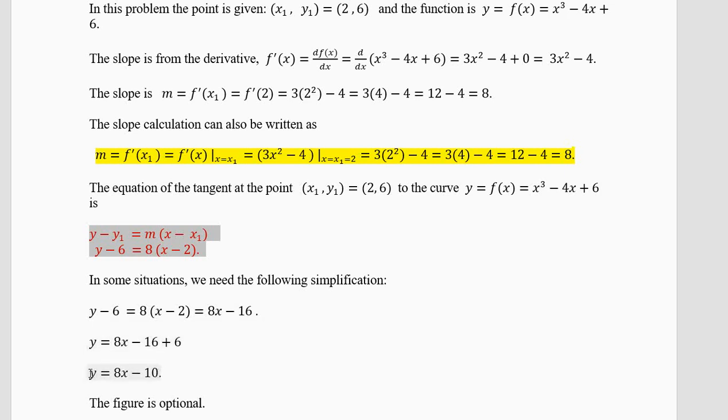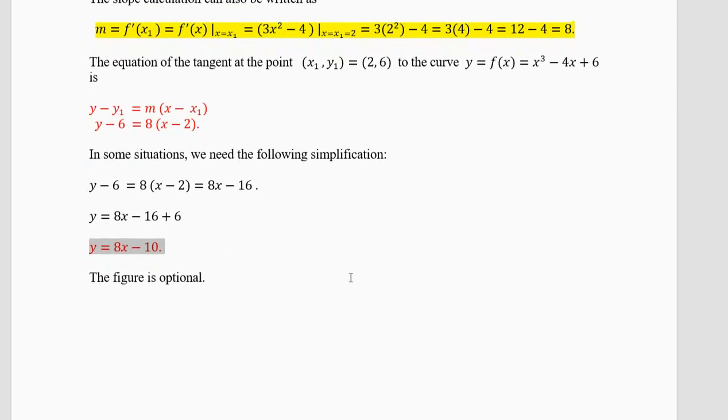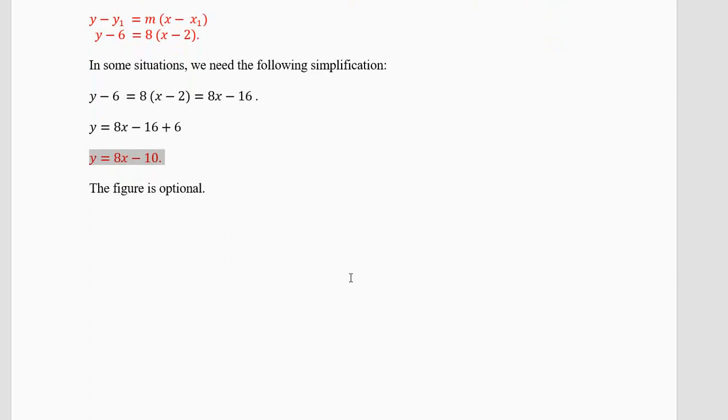So the equation of the straight line is also the same line. You can write it like this or you can write it like this. This is a special straight line which we call tangent. The figure is optional and the angle is also optional.